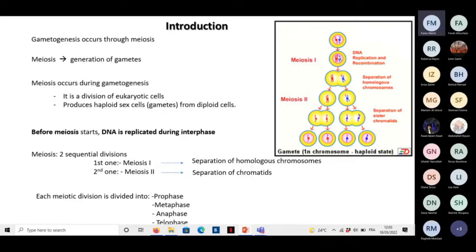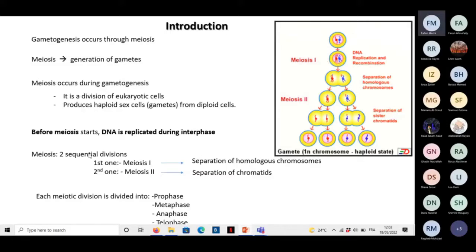And when we start the meiosis, we start from a cell having 2N chromosomes, a complete set of chromosomes, which means for the humans 46 chromosomes. And each chromosome should have 2 sister chromatids.